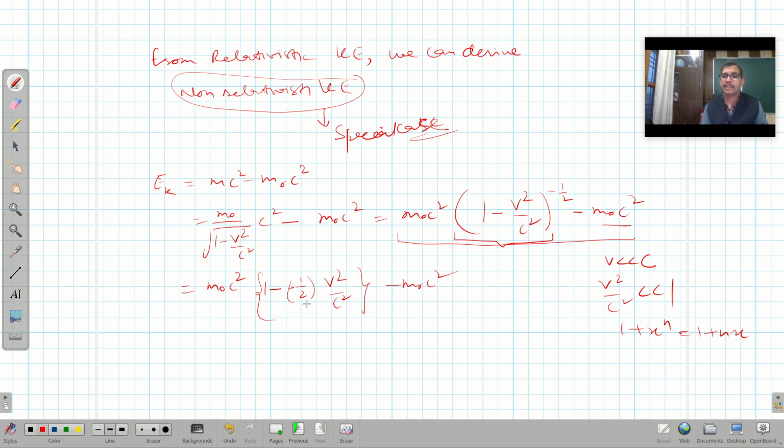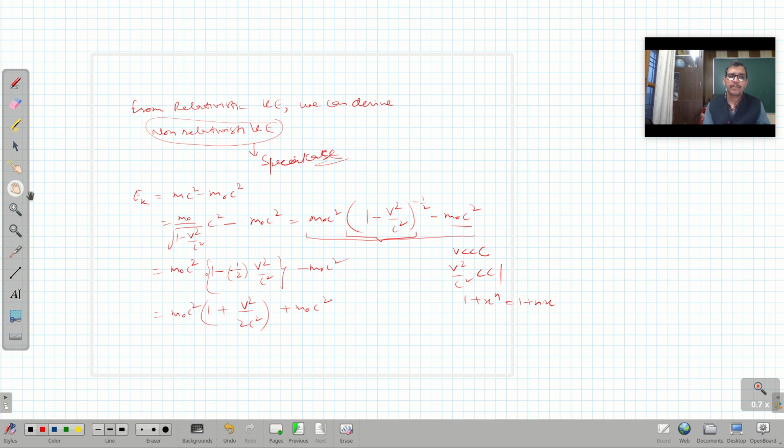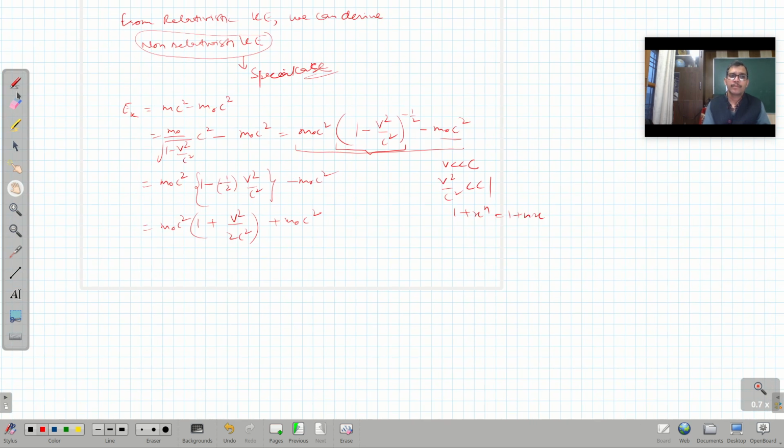This quantity will remain as it is. So it is m naught c square times 1 plus v square over 2c square, minus m naught c square. So it is m naught c square plus m naught c square v square over 2c square minus m naught c square.